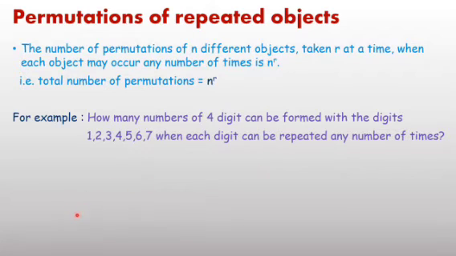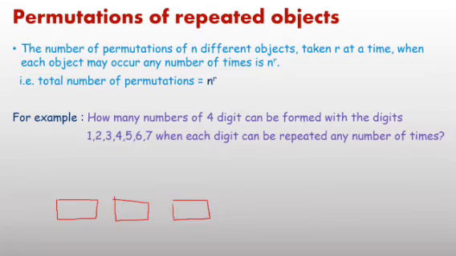Here you can easily observe that you have to form a 4-digit number. A 4-digit number means there are 4 places: first place, second place, third place, and fourth place.